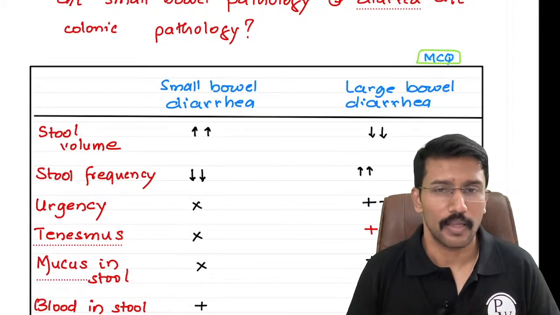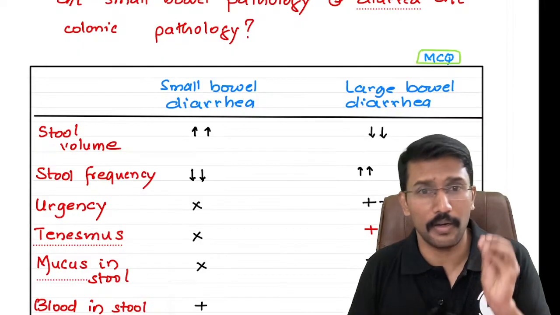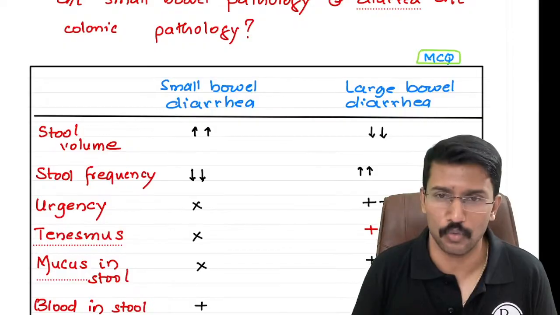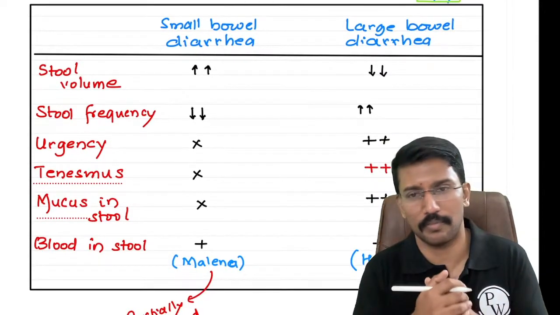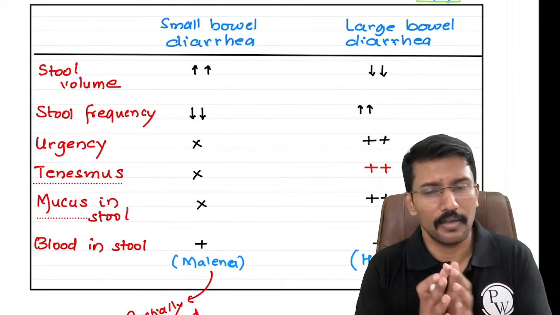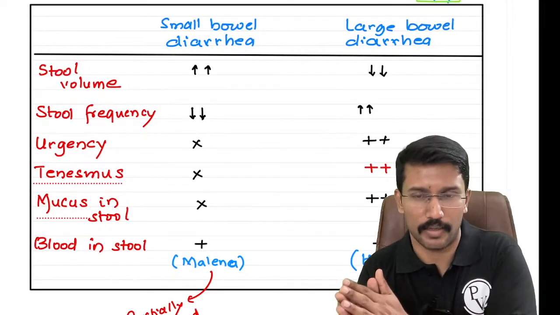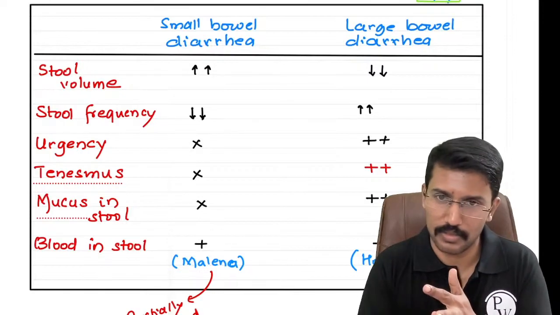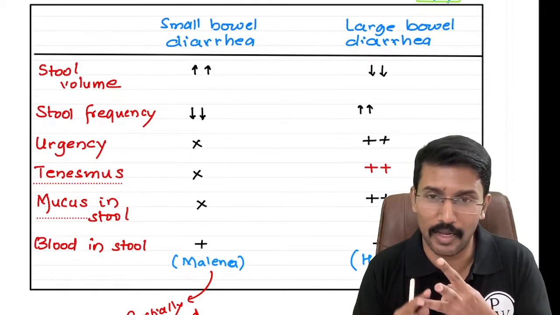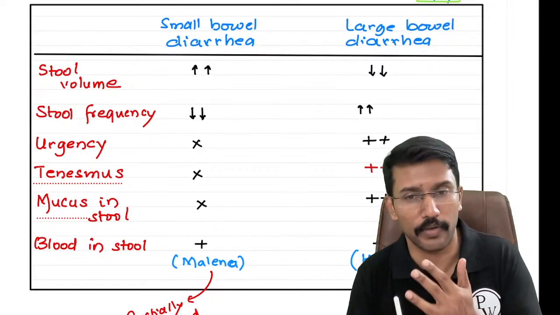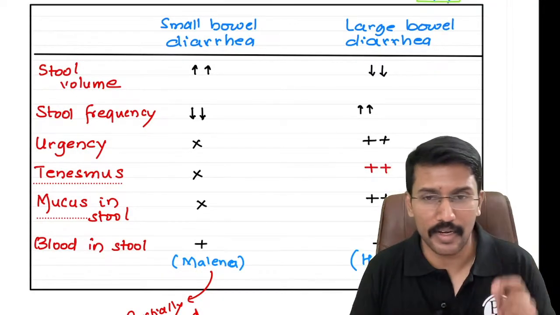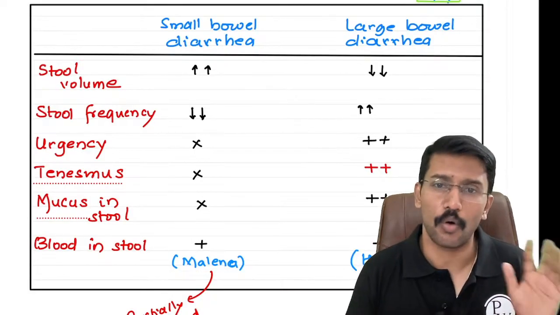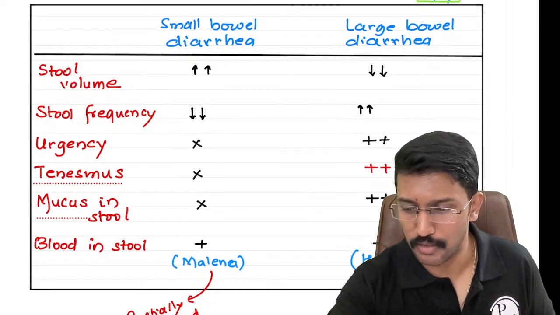For example, if a patient presented with frequent small quantity stools with urgency, tenesmus, mucus in stool and blood in stool, and the duration is, let me say, 4 weeks, then it is a chronic large bowel diarrhea, right? It can be because of ulcerative colitis, it can be because of Crohn's disease, it can be because of an untreated amoebiasis or any other chronic bowel pathology. It can't be because of celiac disease, it can't be because of Whipple's disease, because they all affect the small intestine, right? So this is the approach that we need to take.